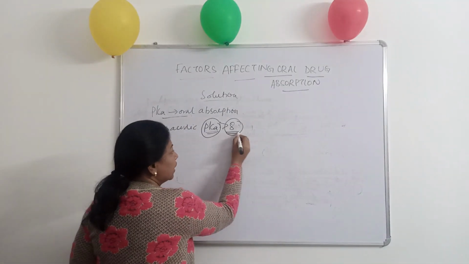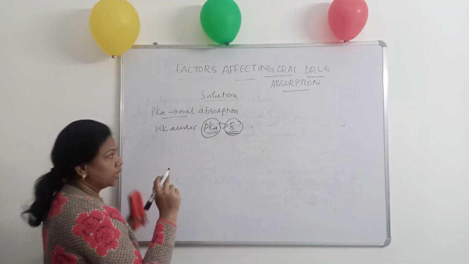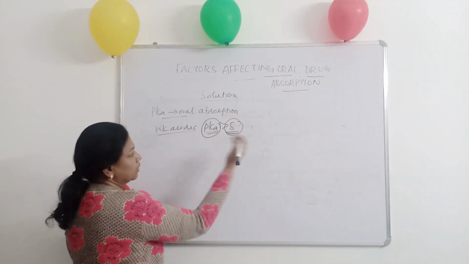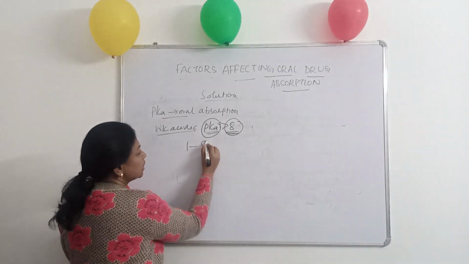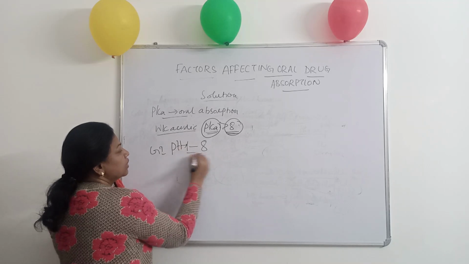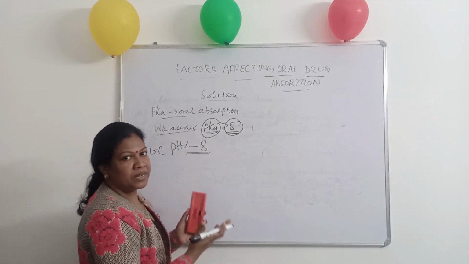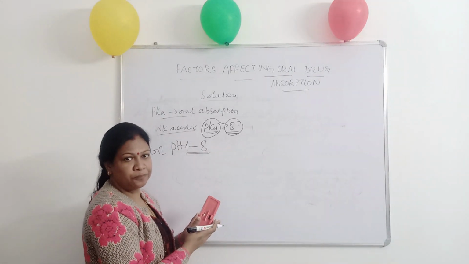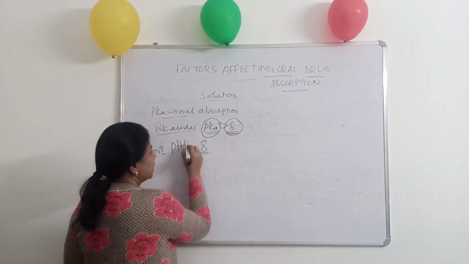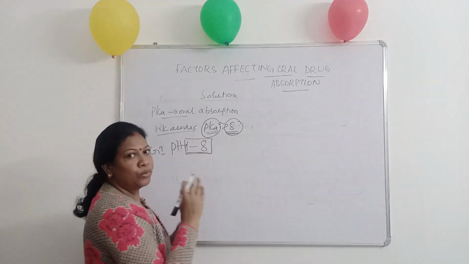It starts from 8. This is the meaning of pKa. So consider the weak acid whose pKa is greater than 8, and our physiological pH, that is GI pH, goes from 1 to 8. That is, the stomach has pH around 1 to 3, then 6 to 7, then 7 to 8. So the GIT has a pH of about 1 to 8.